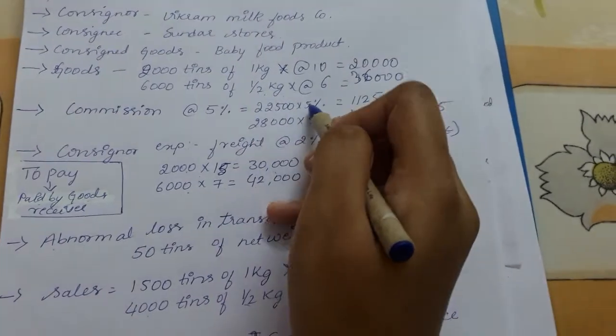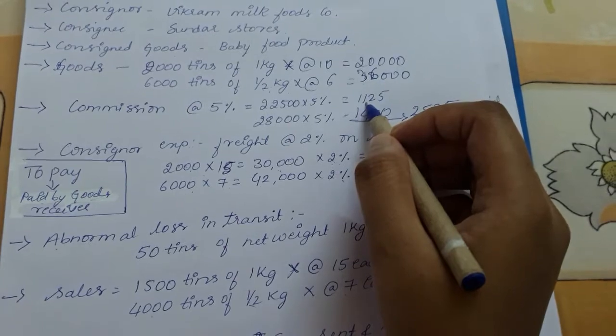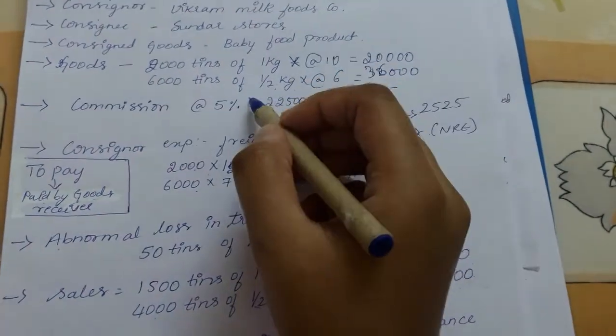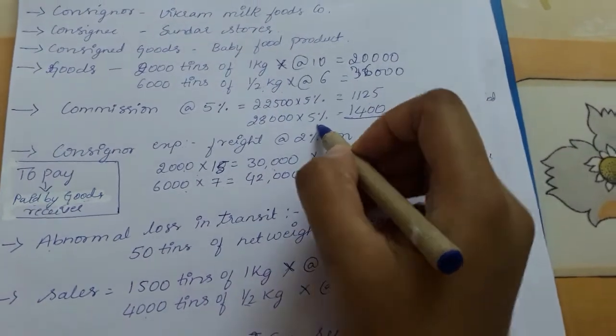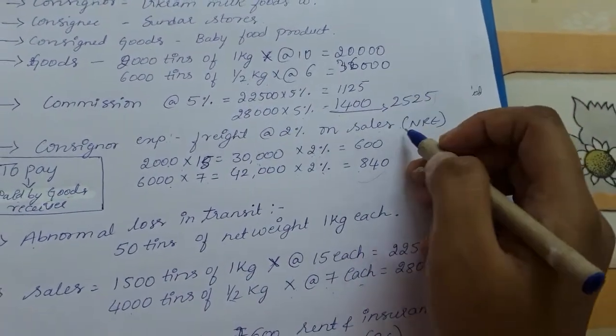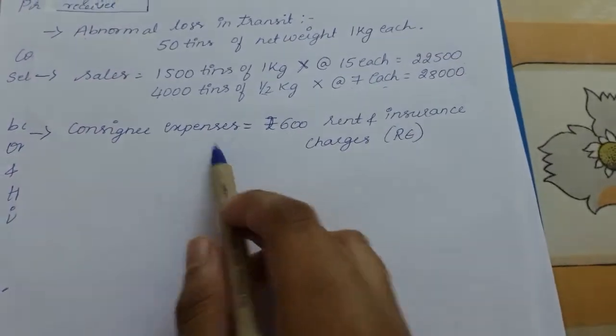22,500 multiplied by the commission rate, which is 5%, that will be 1,125. So next is for half kg tins, that is 28,000. 28,000 multiplied by 5%, that is 1,400. So the total commission is 22,525.